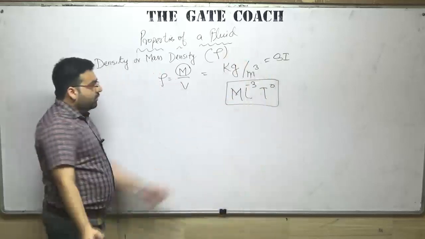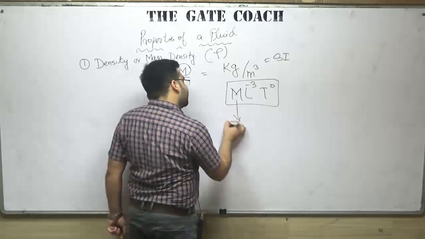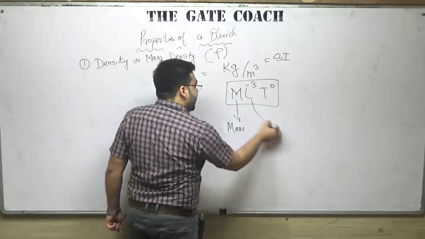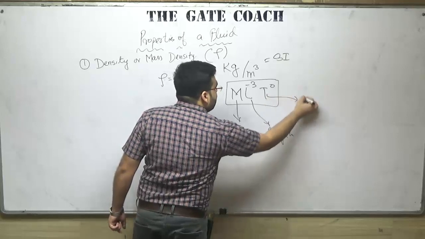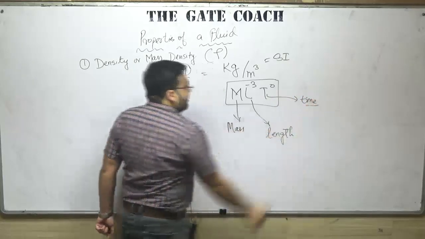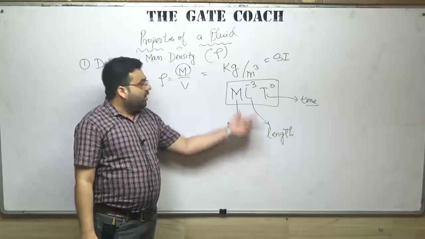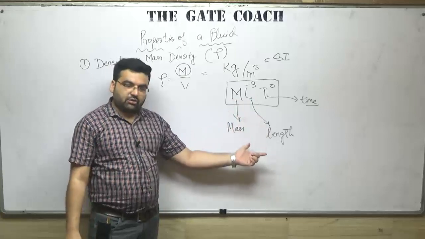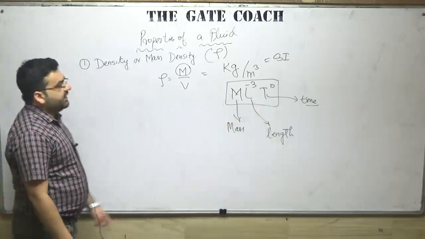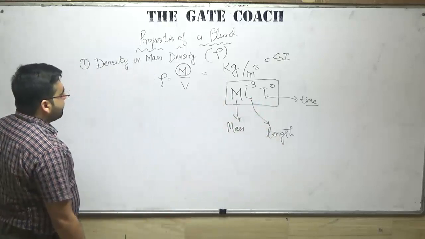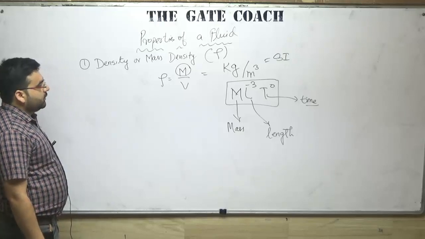I hope that you know what is M, what is L, and what is T. M stands for mass, L stands for length, and T stands for time. When we discuss dimensional analysis and similitude, I will tell you all these things. Buckingham pi theorem also we have, and Rayleigh's theorem also. We will discuss that in detail there, don't worry. Clear? So, mass per unit volume.